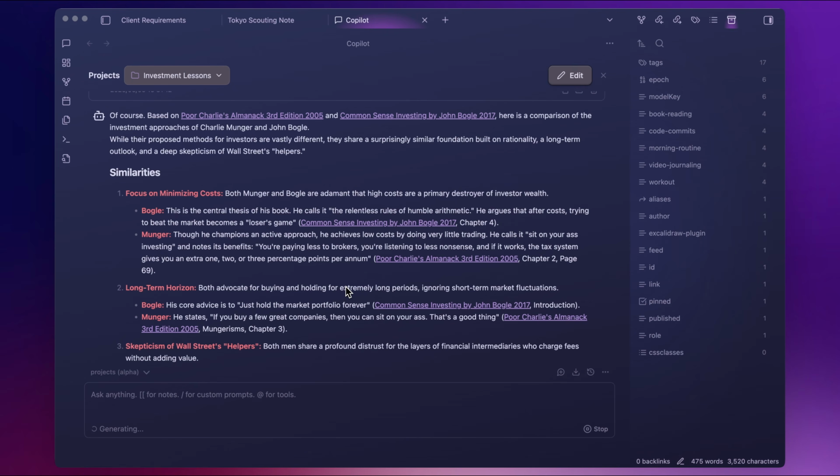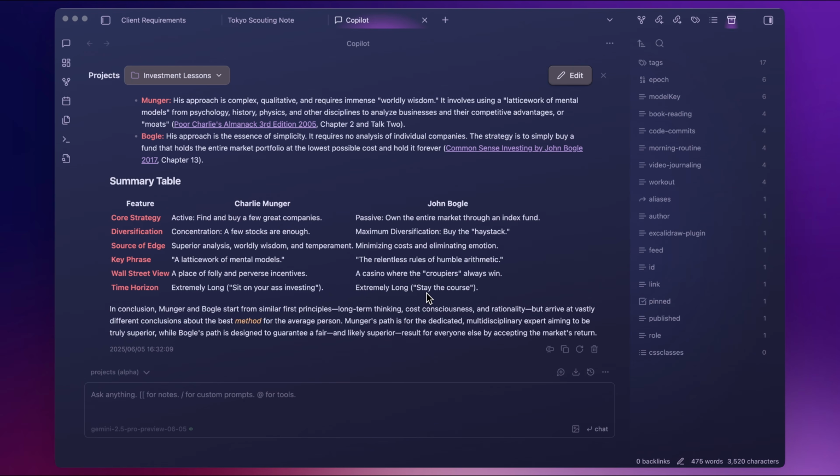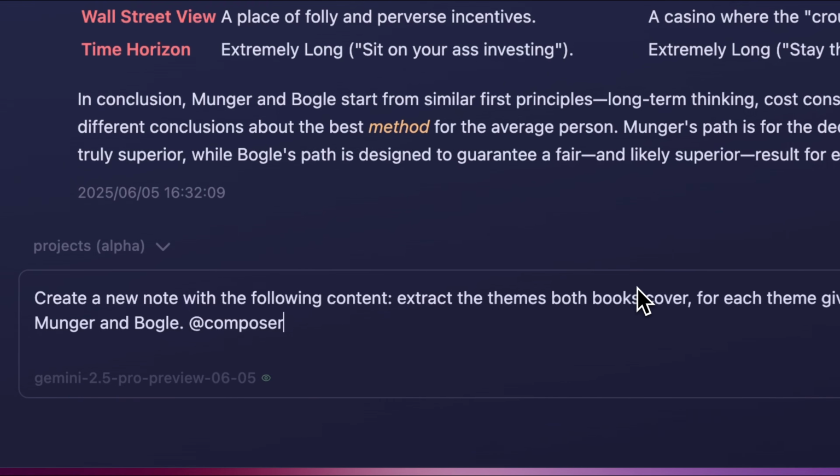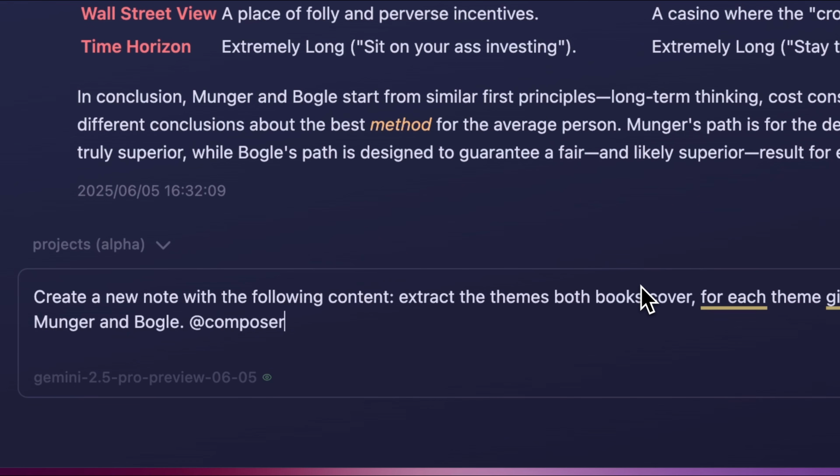Nice. It first lists out the similarities, and at the end there's a summary table. Core strategy, diversification, source of edge, key phrase, Wall Street view, and time horizon. This is a very nice output. Let's see how we can add something like this to our notes.